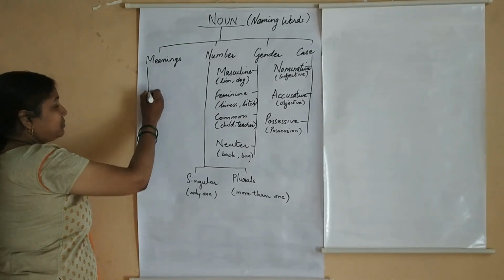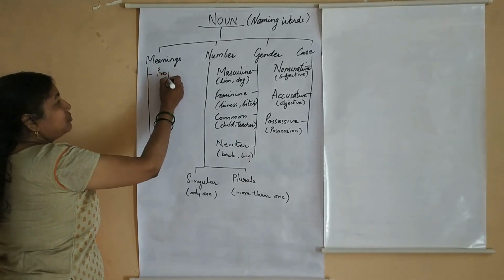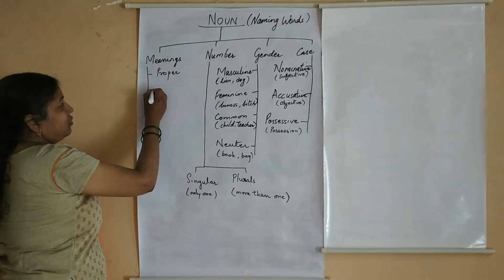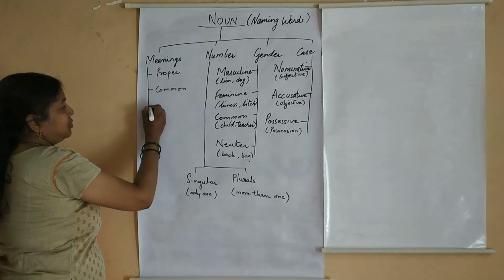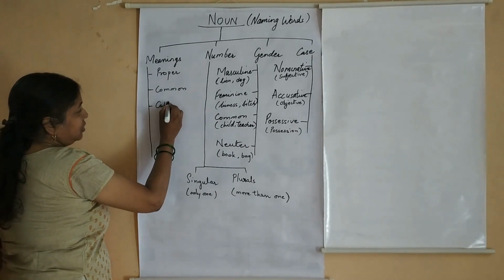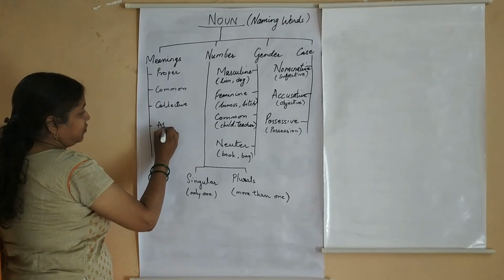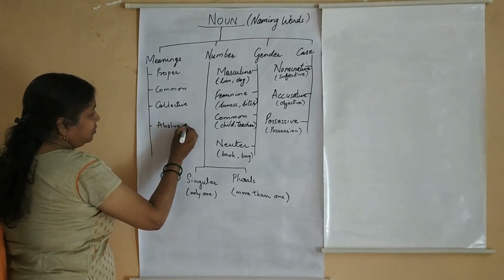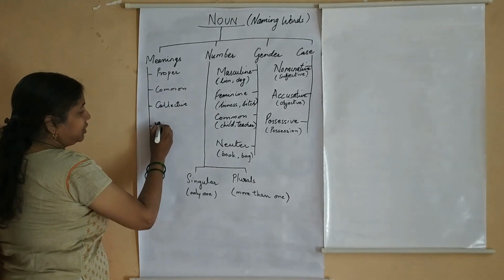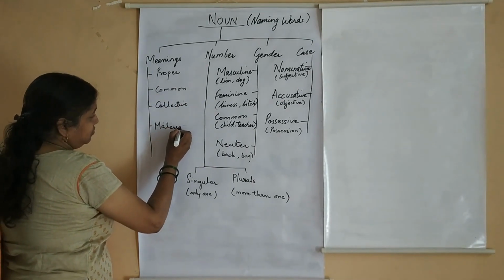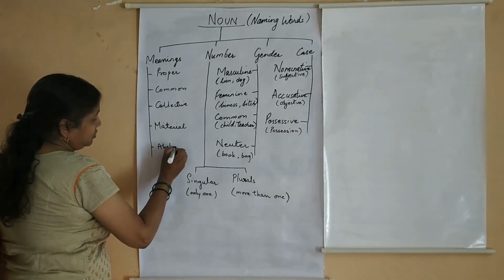Coming to meanings, we have proper nouns, common nouns, collective nouns, material nouns and abstract nouns.